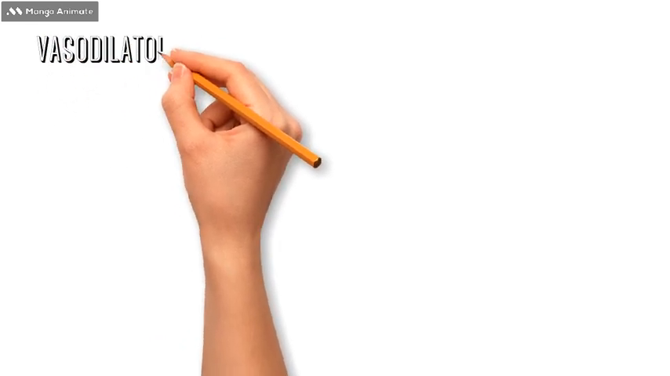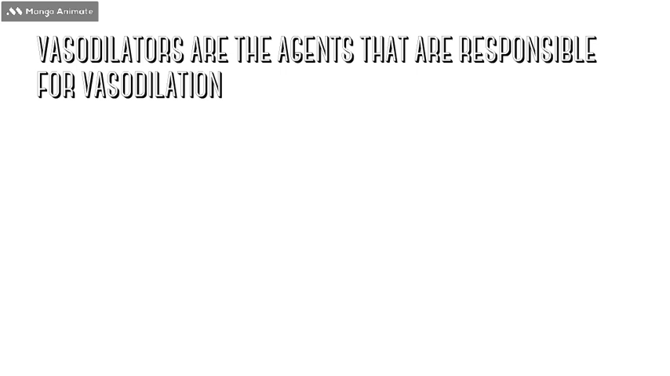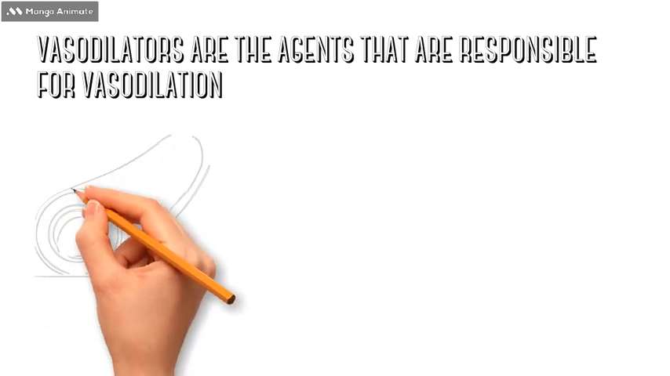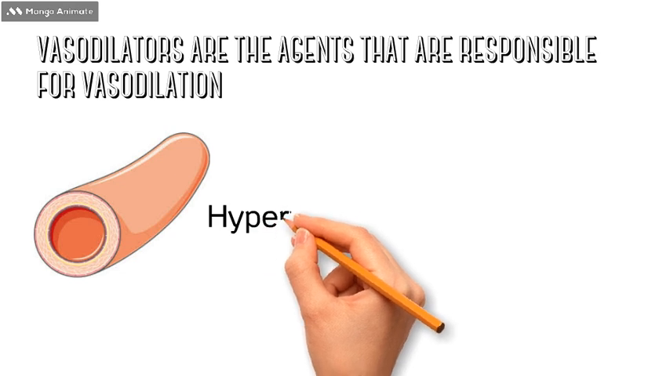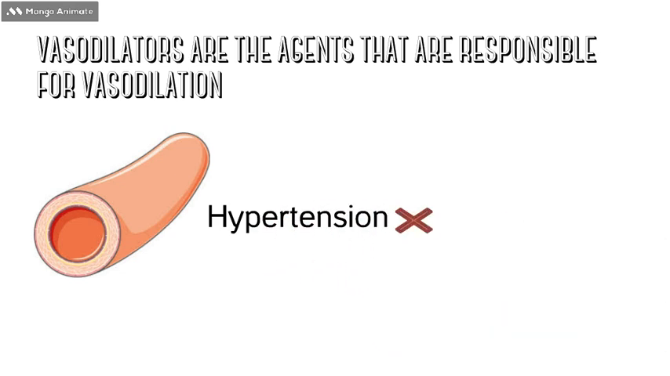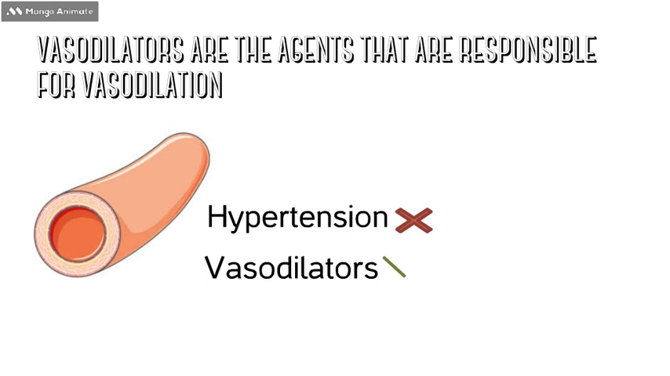Before entering into the main topic, we must understand what vasodilators are. To put it simply, vasodilators are artificial or therapeutic agents that are capable of causing vasodilation in the human body. Without vasodilation, vasoconstriction will occur, which will eventually lead to hypertension. Hypertension means the excessive increase of blood pressure. We don't want that in our body. That's why we must use vasodilators to prevent this hypertension.